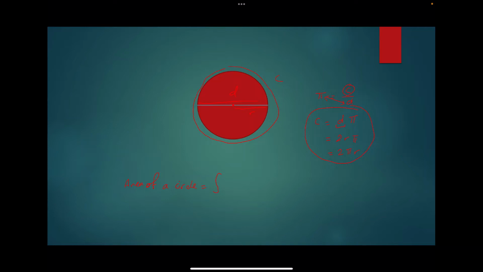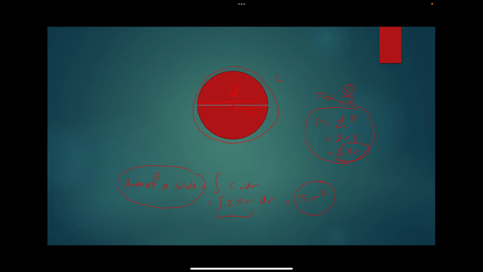I'll just tell you that it's the circumference dr. The circumference is 2 pi r dr. Later I'll show you how we can compute this integration. The answer will be pi r squared. So the area of a circle is pi r squared. The circumference of a circle is 2 pi r.